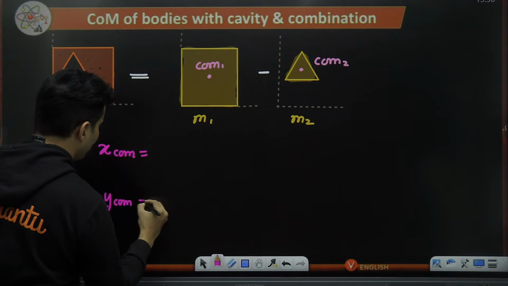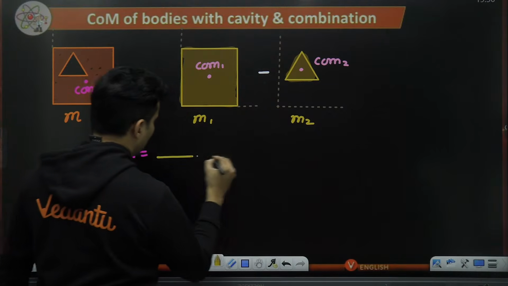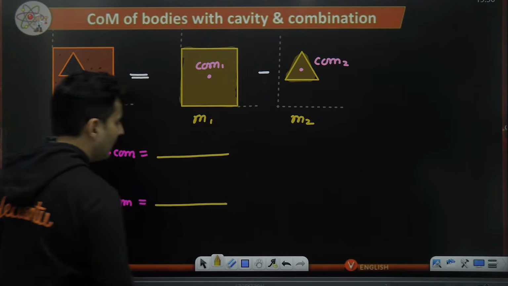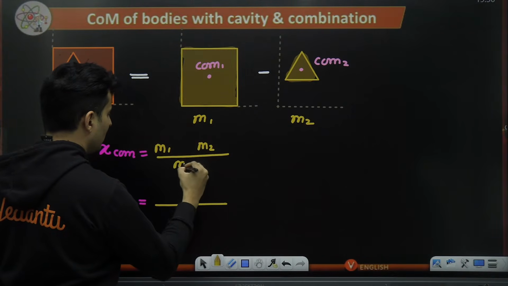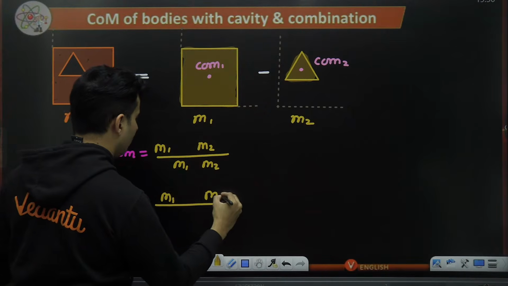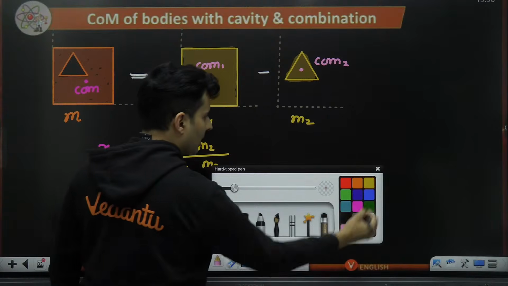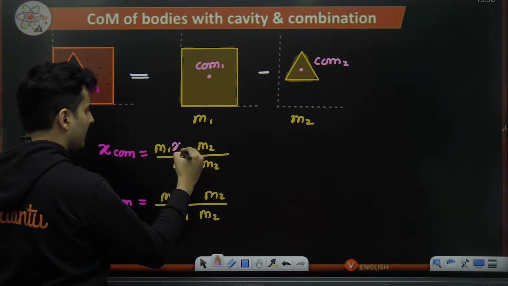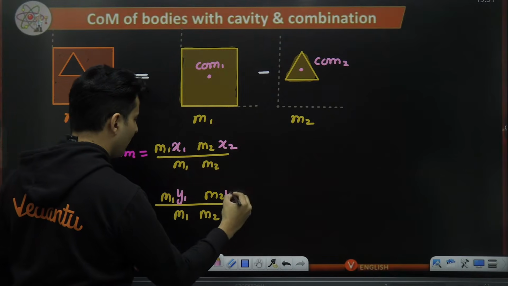So what will it be exactly? First of all, numerator will have something, denominator will have something. Numerator m1, m2, here m1, also m2, here also m1 and then m2, here also m1 and then m2. Then here I'll put the x coordinates, x1, x2. Here I'll put y coordinates, y1, y2.